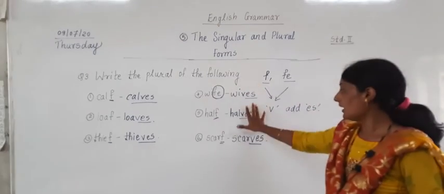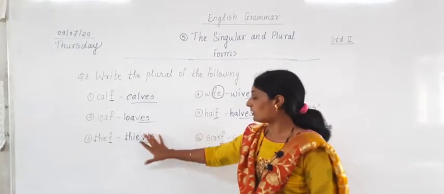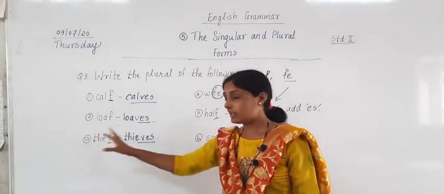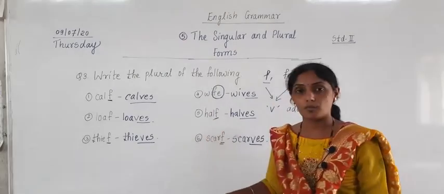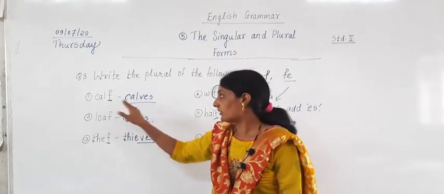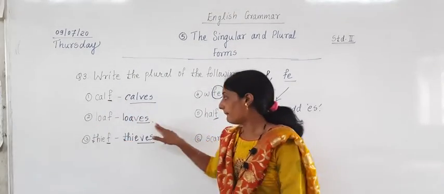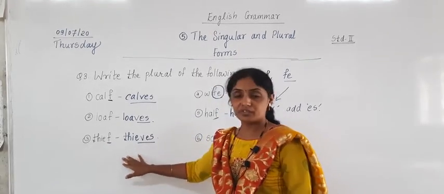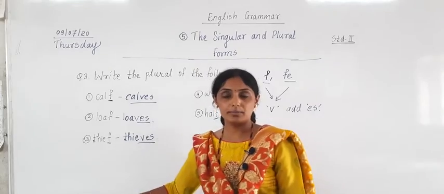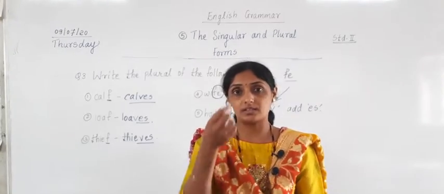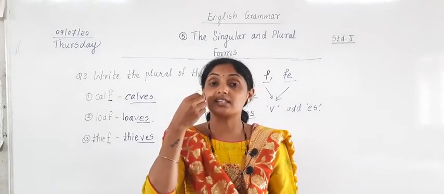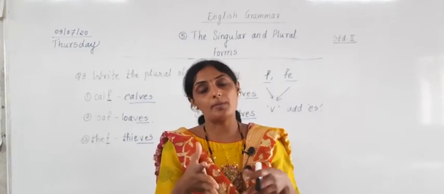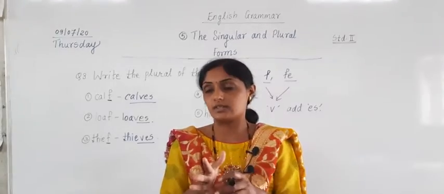So all these letters which are in blue ink are plural forms, and which are in black ink are singular forms. One, many, one, many, one, many. Okay. Do you know the meaning of thief? Thief means a person who robs or steals things, who goes and does robbery in the house or in the shop, anywhere. Those people are called thieves.